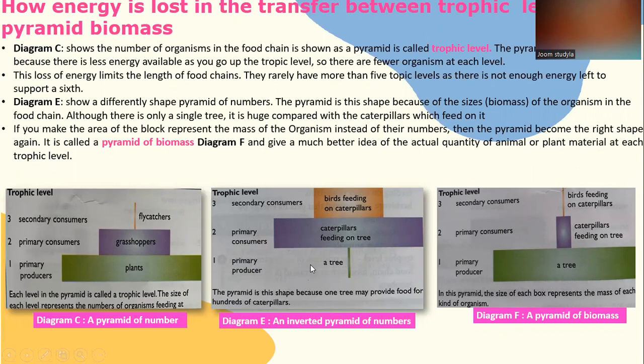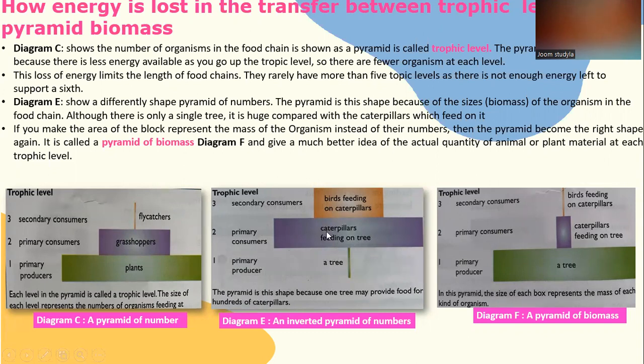You can see the tree is a very small shape because one tree represents just a single number. One tree may provide food for hundreds of caterpillars. You see at trophic level 2, the caterpillar is represented in a big box as compared to the tree.